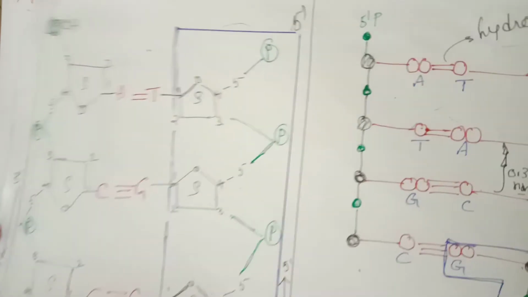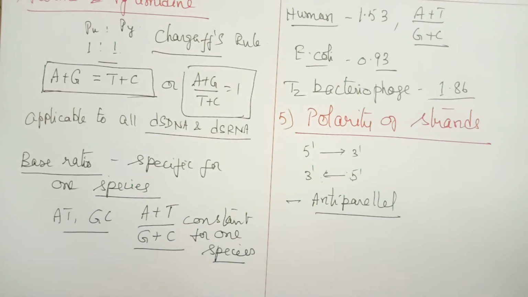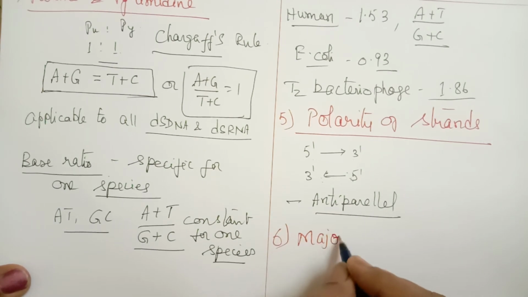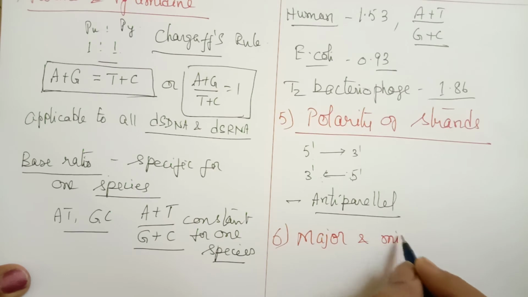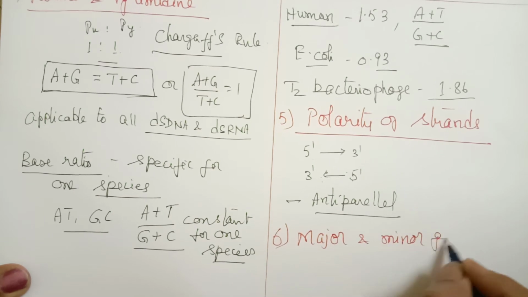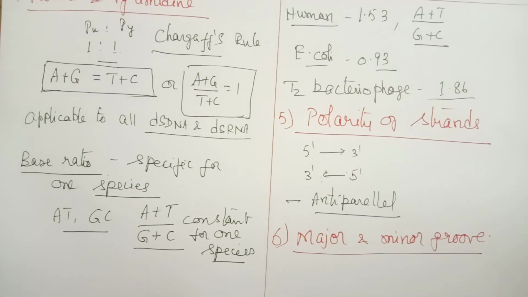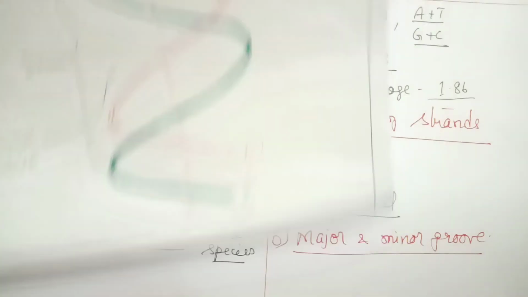Now the next aspect, which we have already done, is the presence of major and minor grooves. I will tell you once again, and here we will also define one turn of DNA. Major and minor grooves are the spaces that are left.